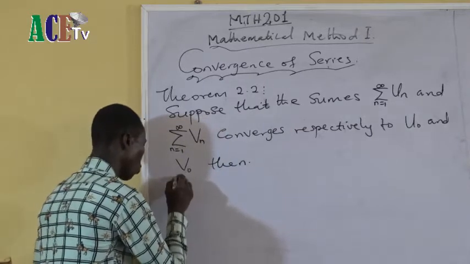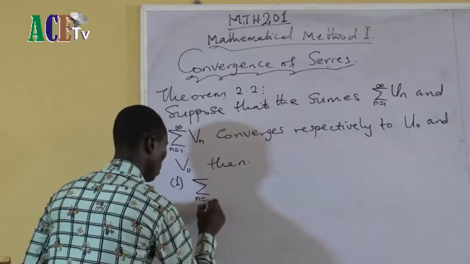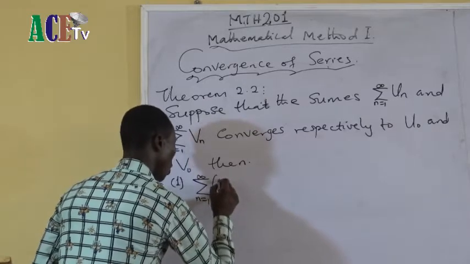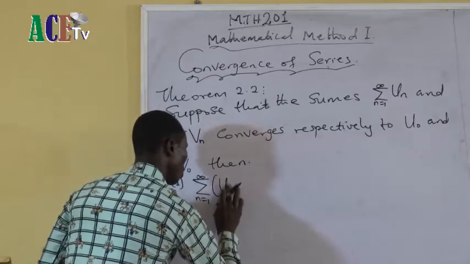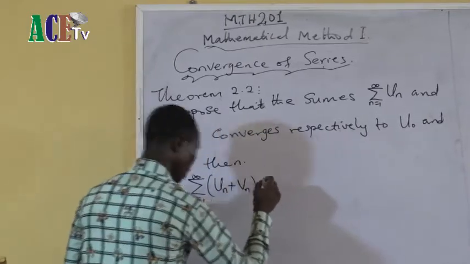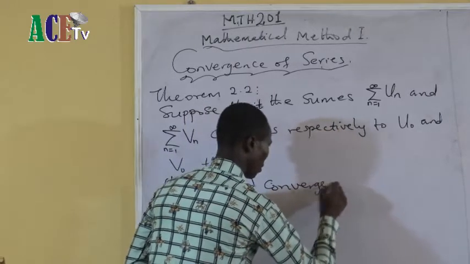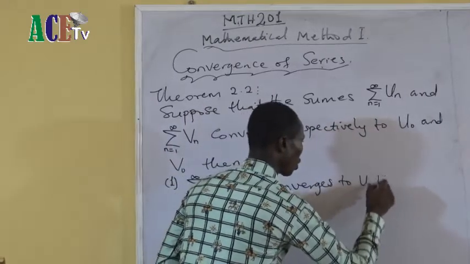Okay, let me call it 1. The sum from n equals 1 to infinity of un plus vn converges to u0 plus v0.